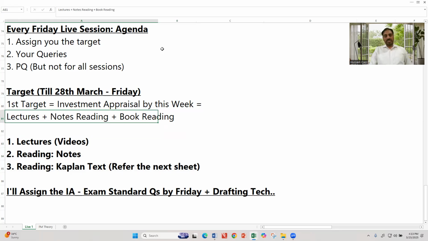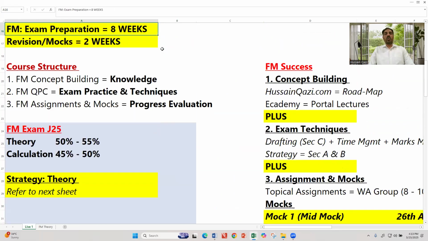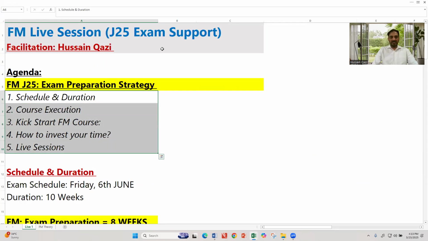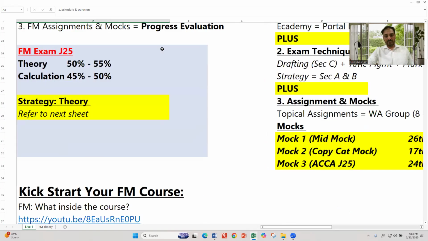Okay, students, this is the today's class agenda, and we have covered the complete agenda points for today's live session. Now, I hope you are very clear on how to execute the course and how things will go on. So that's all from my side. For the recording purpose, I'm going to conclude this session. But the students who are taking the live session, you can ask me any question.